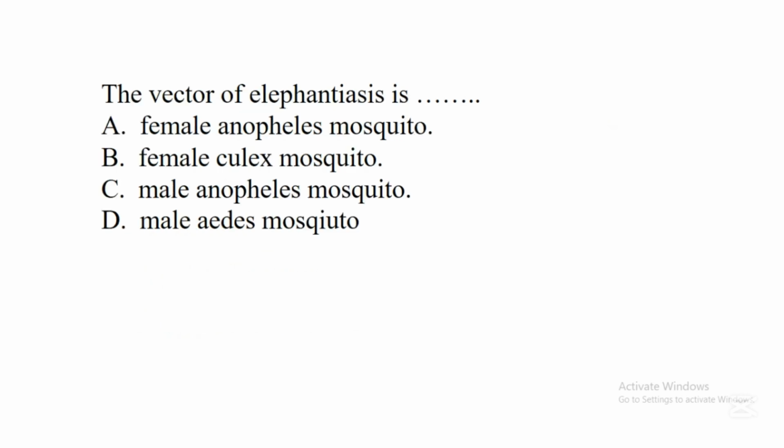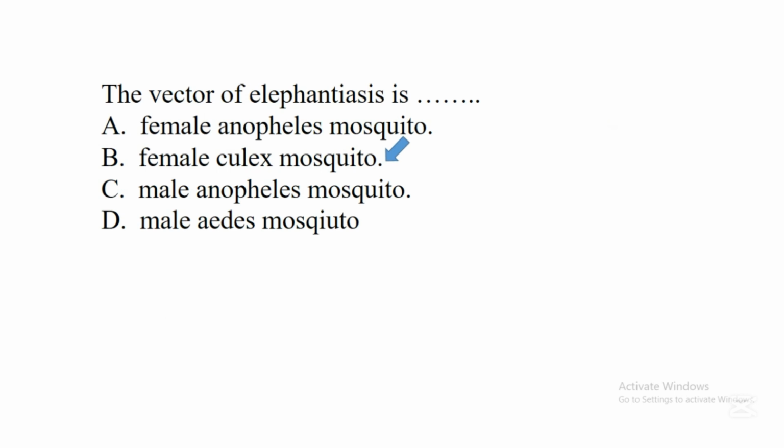The next question says, the vector of elephantiasis is dash. A. Female Anopheles mosquito. B. Female Culex mosquito. C. Male Anopheles mosquito. D. Male Aedes mosquito. In this question, the correct answer is B. Female Culex mosquito.